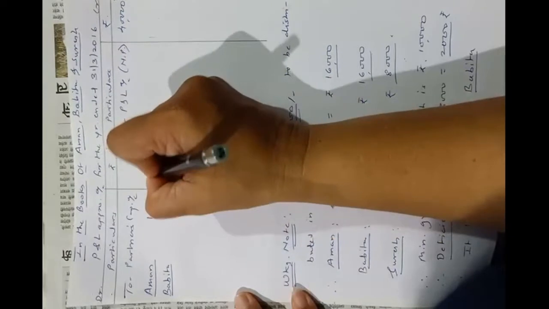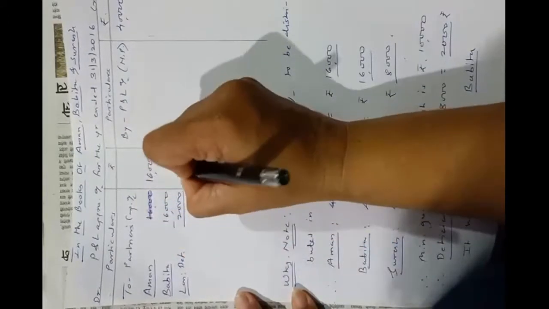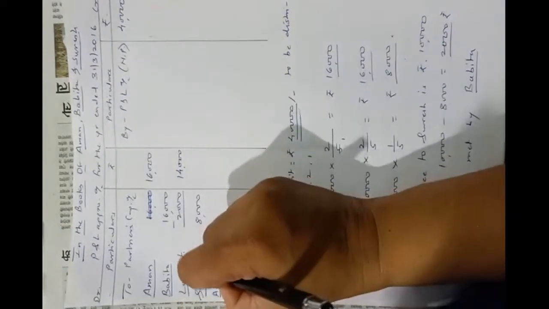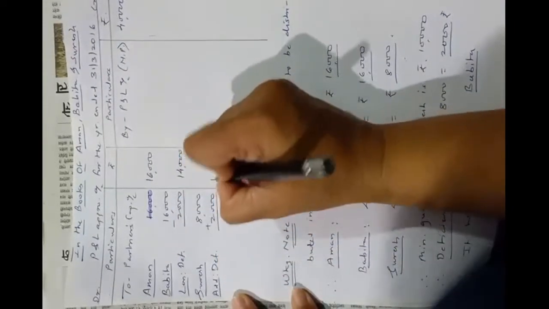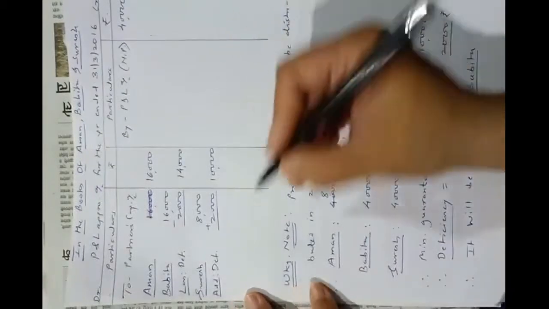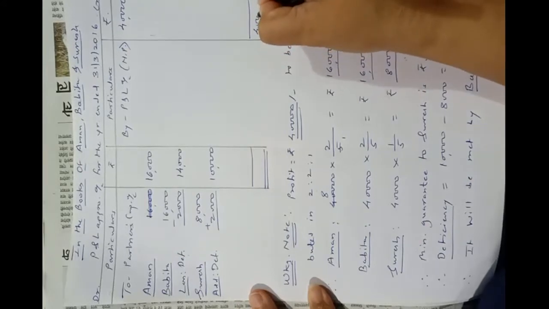Babita's old share 16,000 less deficiency 2,000, so she will get rupees 14,000. And Suresh's old share was rupees 8,000, add deficiency borne by Babita 2,000, so he will get 10,000. This way we can show the distribution of profit here. So 40,000, 40,000, the account tallied.